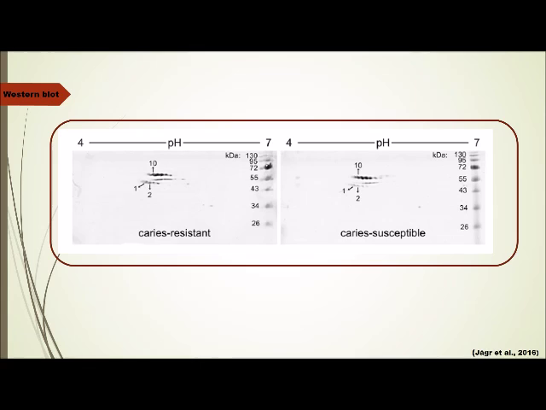After 2D DIGE, they performed Western blot of alpha-1 antitrypsin content in samples obtained from the caries-resistant group, shown on the left side, or caries-susceptible one, shown on the right side. The numbered spots represent statistically significant up or down regulation. As we can see, the expression pattern of alpha-1 antitrypsin spots were consistent with the 2D DIGE results.